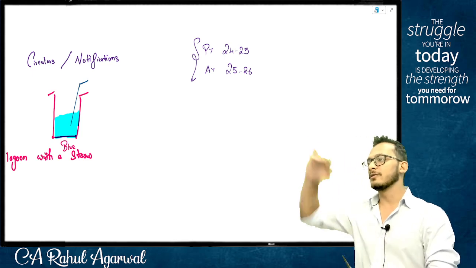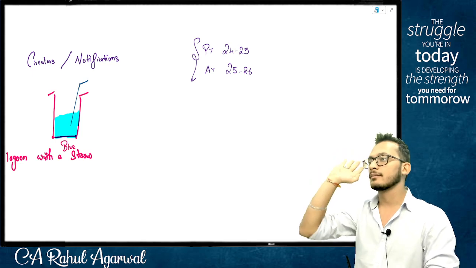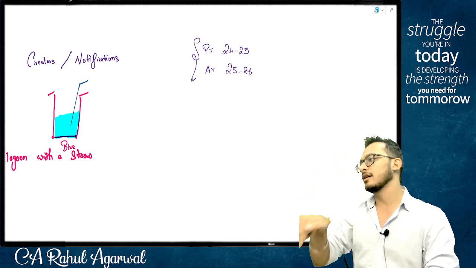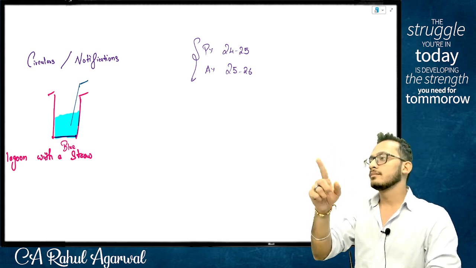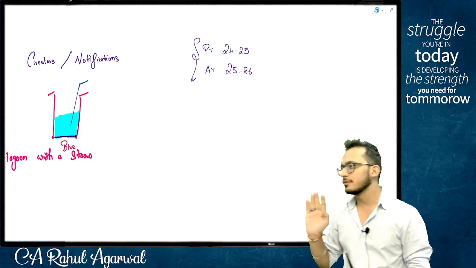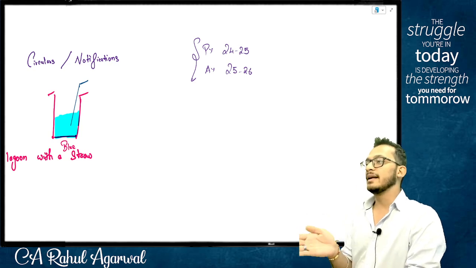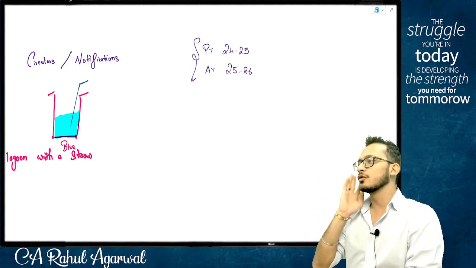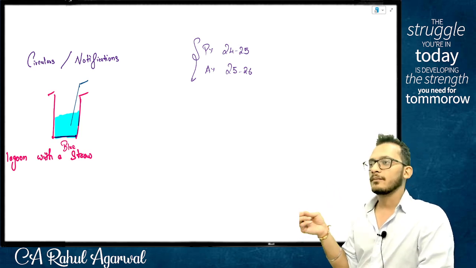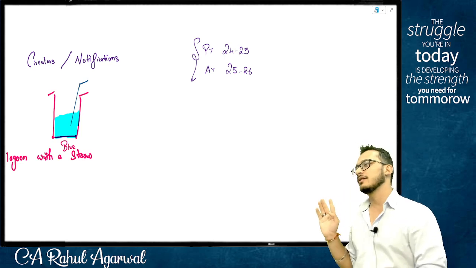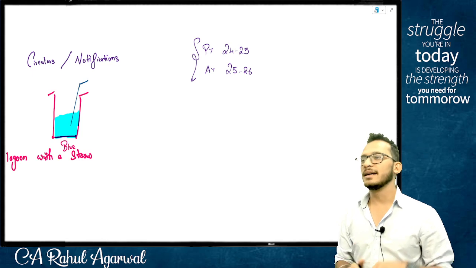If your company is maintaining accounts to 31st December, income tax will say that is your accounts, I don't care, prepare a separate account for me which starts from April to March. So all companies, individuals, or any other person maintaining a different financial year will now have to create two books, one for accounts and one for income tax. Yes or no? Yes.